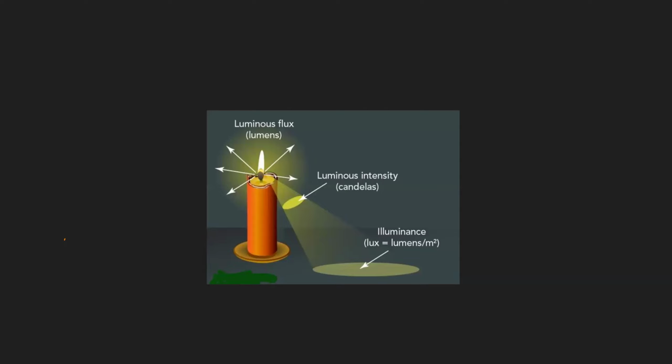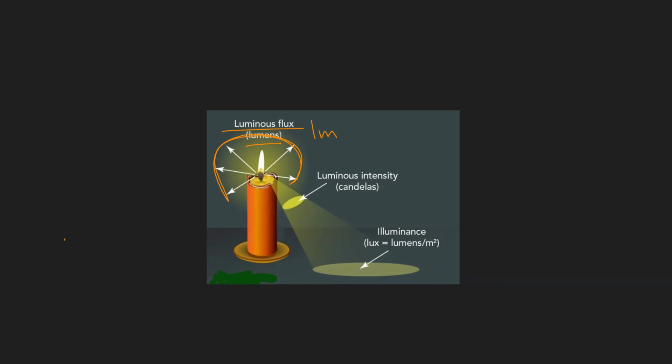Okay, what is luminous flux? Luminous flux, and its unit is lumen, written LM. Luminous flux is the total amount of light that is coming out from a source of light. This total amount of light coming out of a source of light, we call luminous flux.